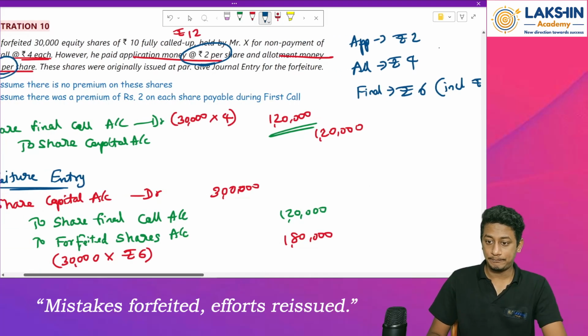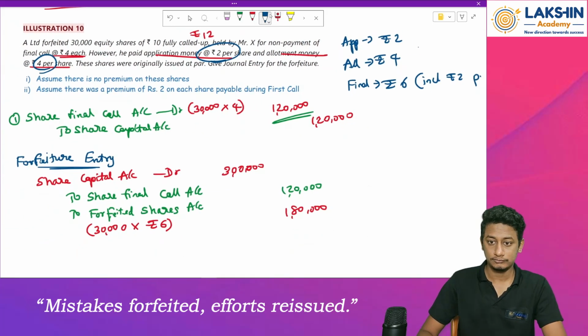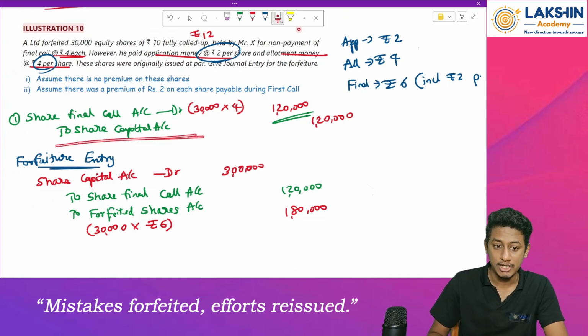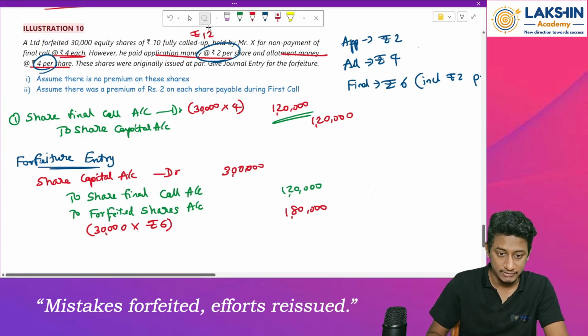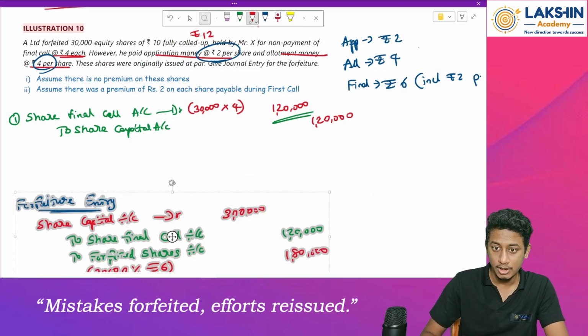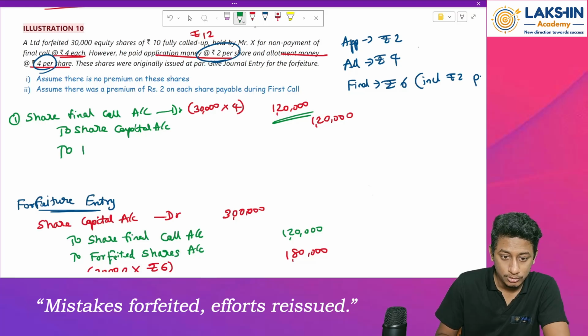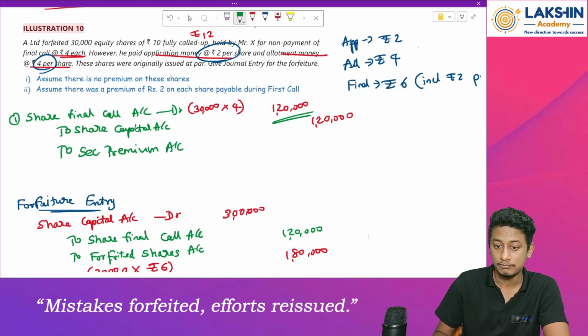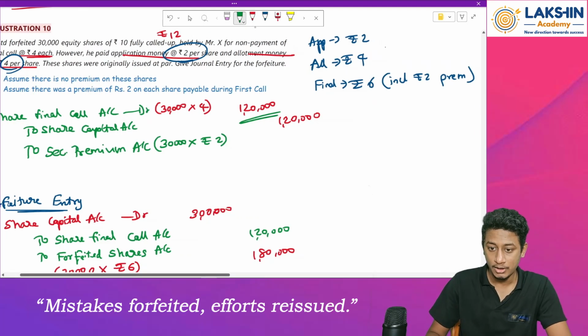So now let's see how to pass the entry. Again, this entry will remain common. But one more thing we have to add over here is the securities premium account. How much? 30,000 shares into rupees 2 per share. So how much will that be? 3 into 2 is 6, so 60,000 over here.